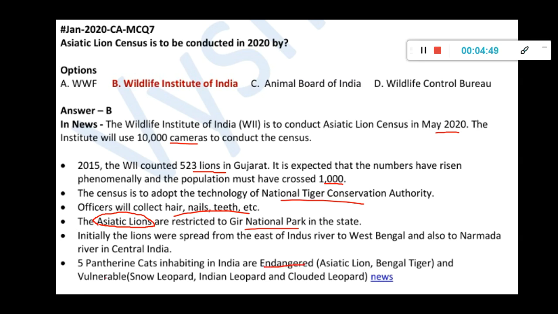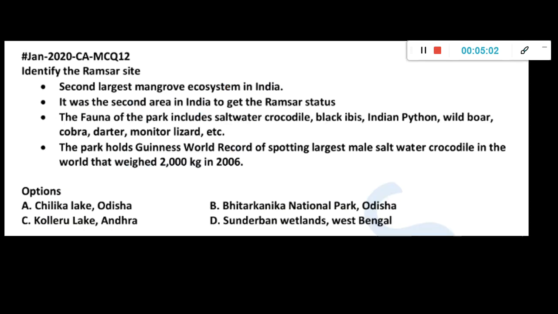Asiatic lion, Bengal tiger are endangered, and vulnerable are these things: snow leopard, Indian leopard, and clouded leopard. Okay, so IUCN status is not much asked, but we cannot predict when UPSC will come back asking these things. So please see to it that at least the popular animals in news, you will know that.